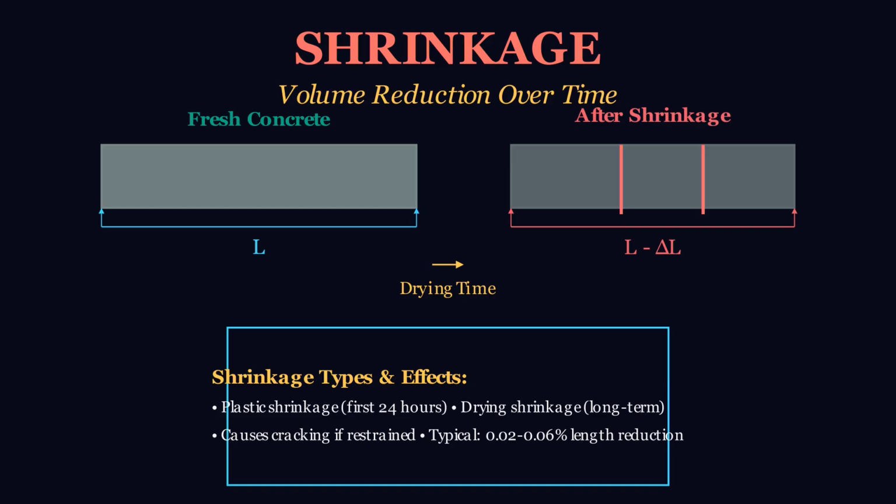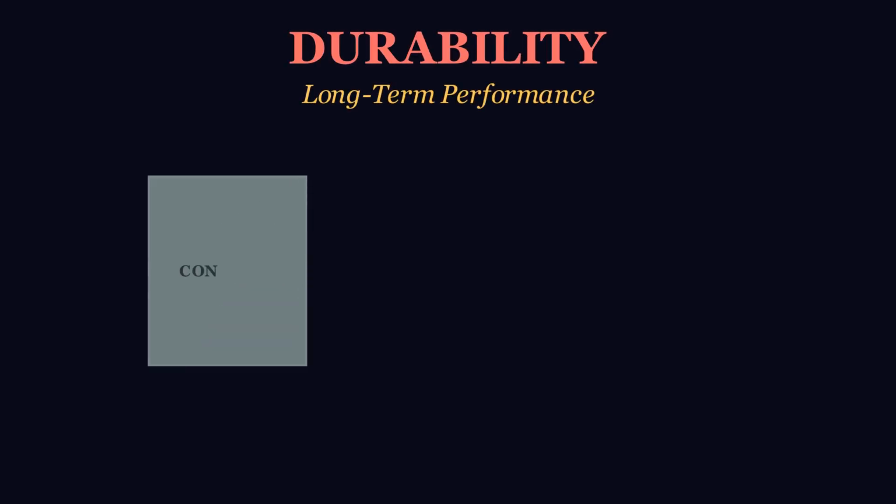When concrete is restrained from shrinking freely, internal stresses develop that can cause cracking. Engineers control shrinkage through proper mix design, curing practices, and the use of control joints or expansion joints to accommodate volume changes.